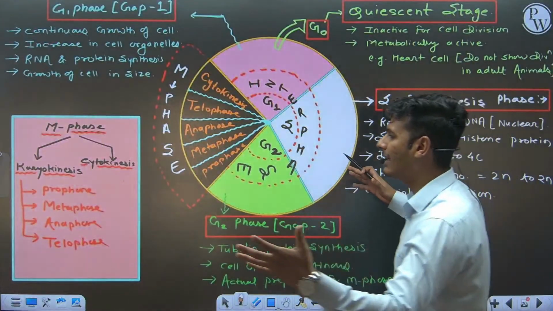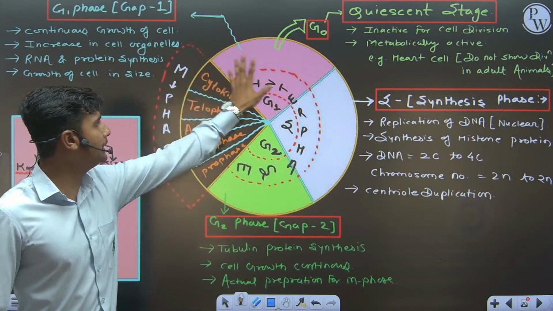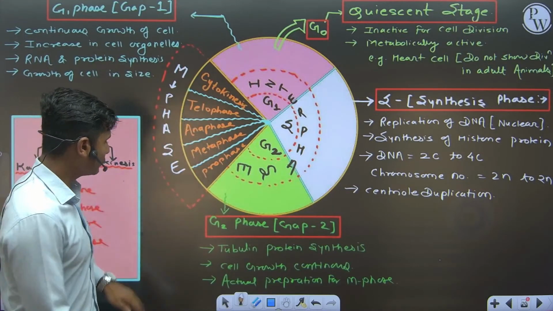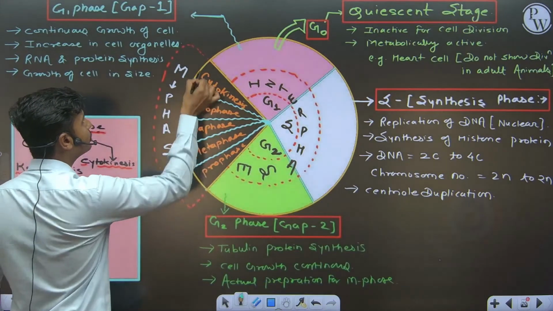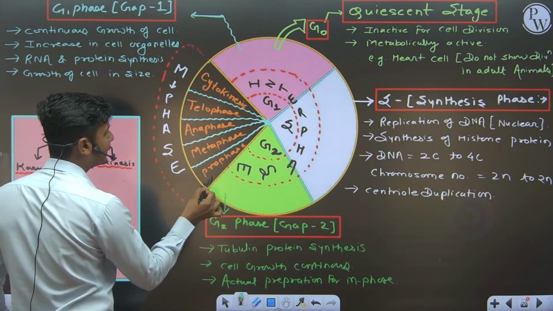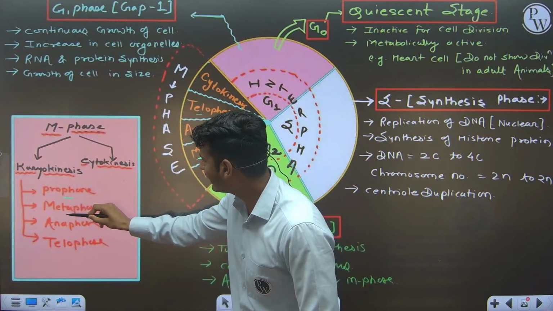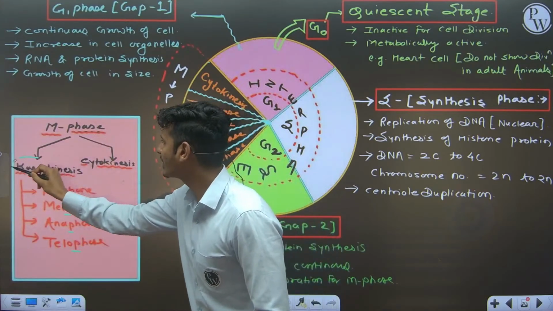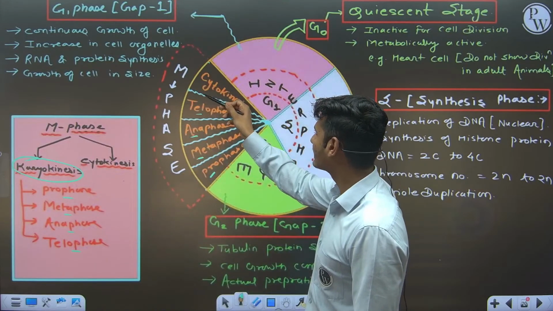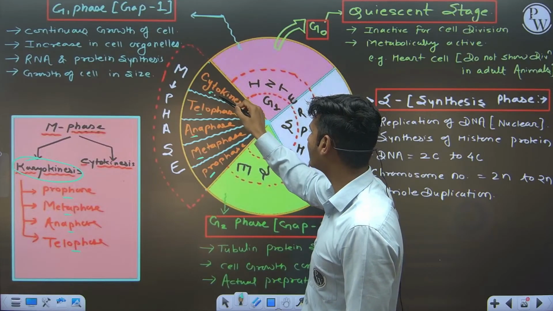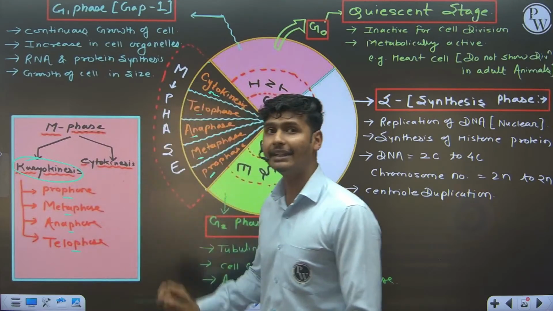Now, these are handwritten notes. I have come with these handwritten notes for you, and I drew this complete cell cycle here. The first one is the M phase. Look at the M phase, from this point to this point. M phase includes prophase, metaphase, anaphase, telophase, and these come under karyokinesis, that is the nuclear division. And after that, simultaneously, one more division takes place, known as cytokinesis. So M phase is divided into karyokinesis and cytokinesis.